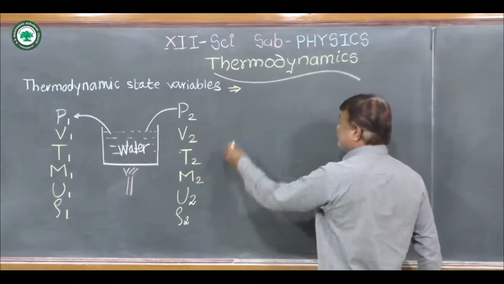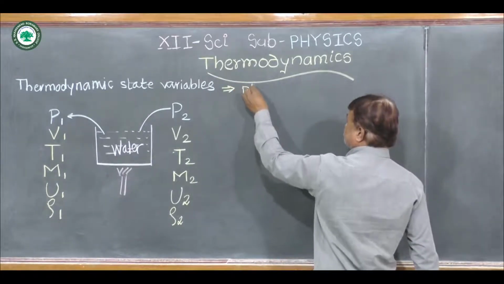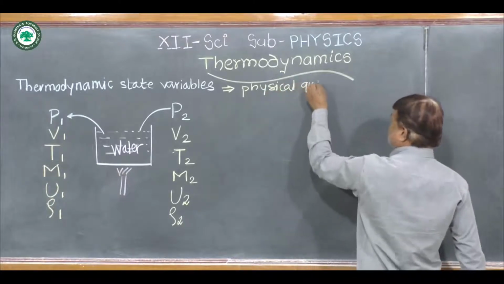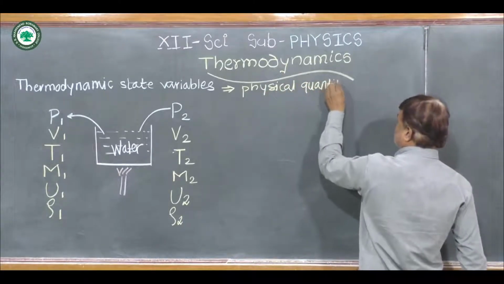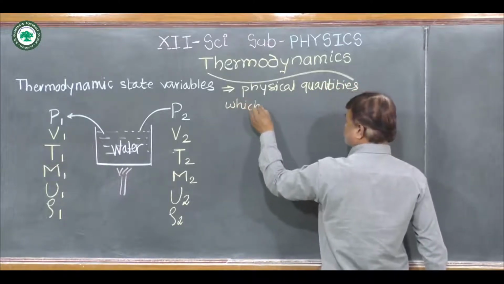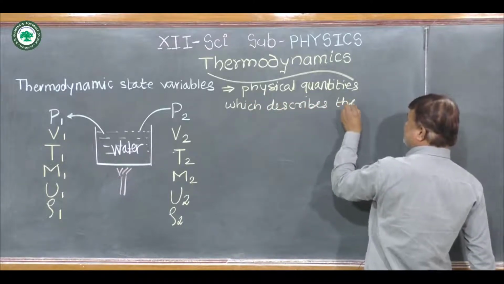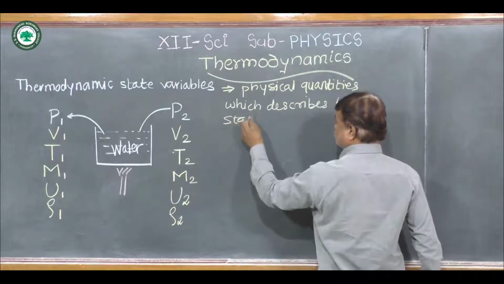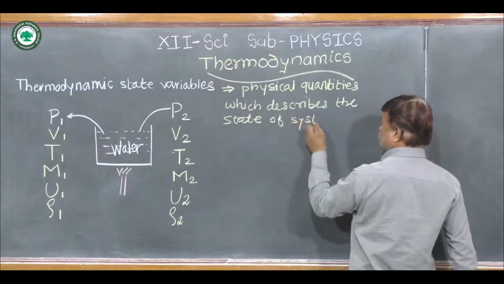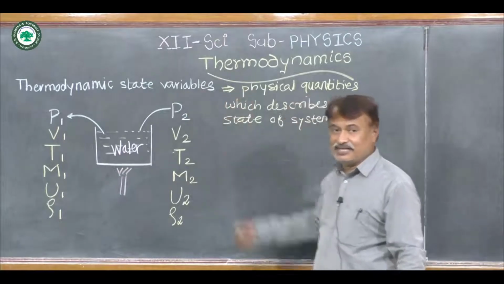They are physical quantities which describe the state of a system, called thermodynamic state variables.